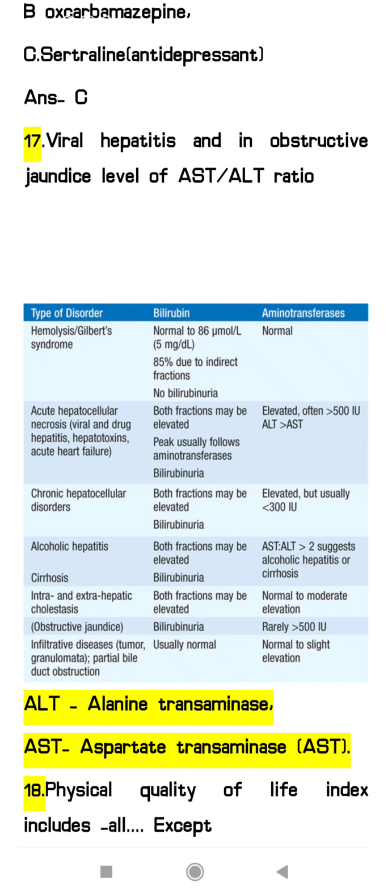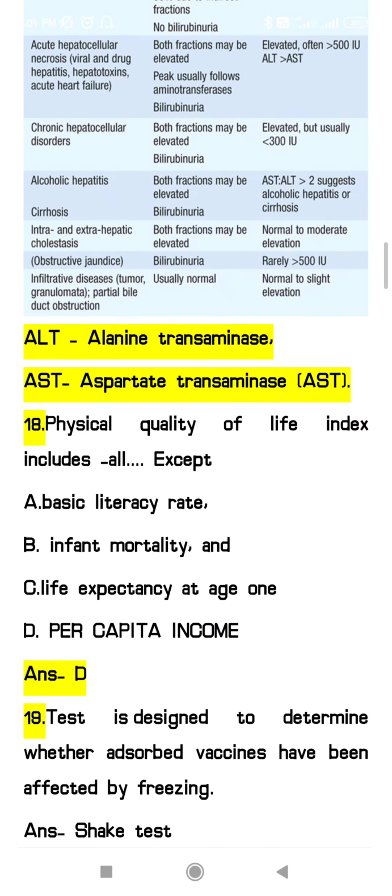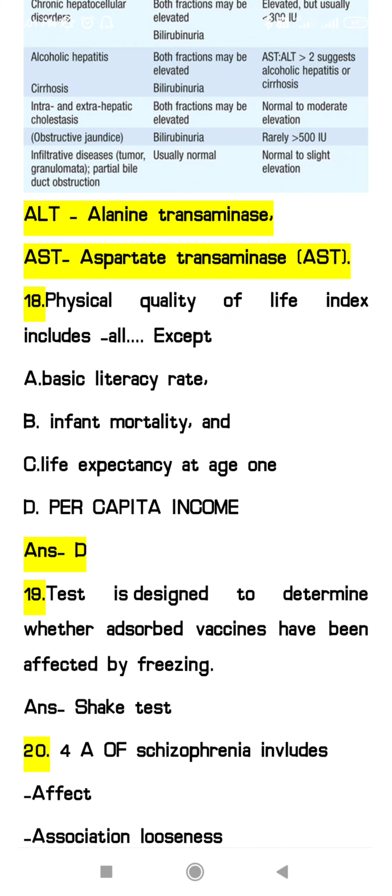So in case of viral hepatitis, here you can see in the second one, the ALT will be more as compared to AST. And next, in the second last case, that is obstructive jaundice, rarely will the ALT value be increased more than 500 IU. And in both cases, viral hepatitis and obstructive jaundice, there will be an increased bilirubin level. So next we will move towards the 18th number question.